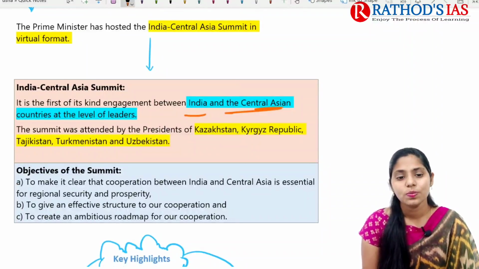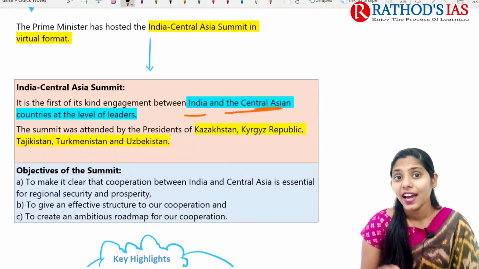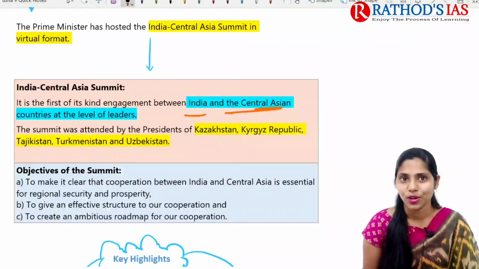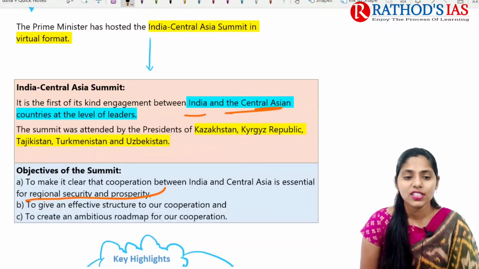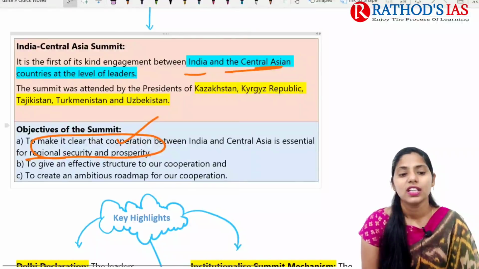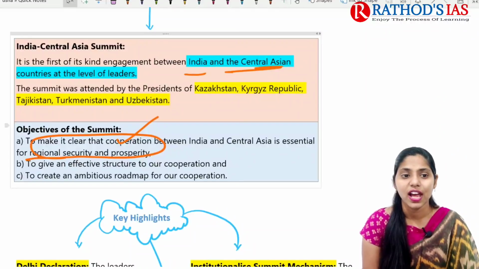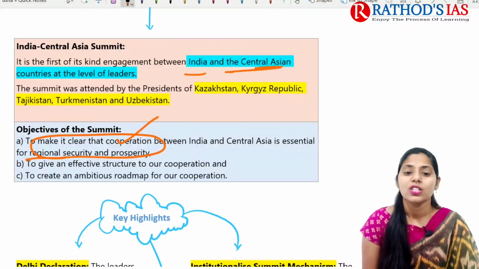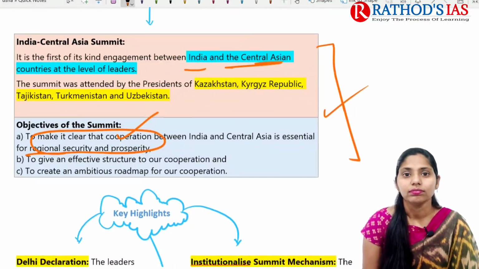The first one is to make clear that cooperation between India and the Central Asian countries is very much essential for regional security and prosperity. So they mainly focus on regional security and prosperity. Next, they also said that it will be very helpful for an effective structure for our cooperation between India and the Central Asian countries, and it will create an ambitious roadmap for our cooperation as well. So these are the important objectives of this summit.